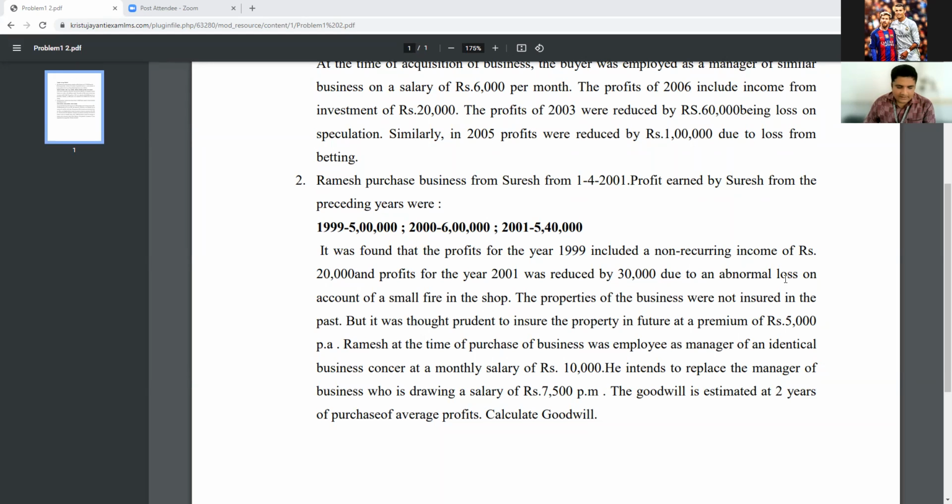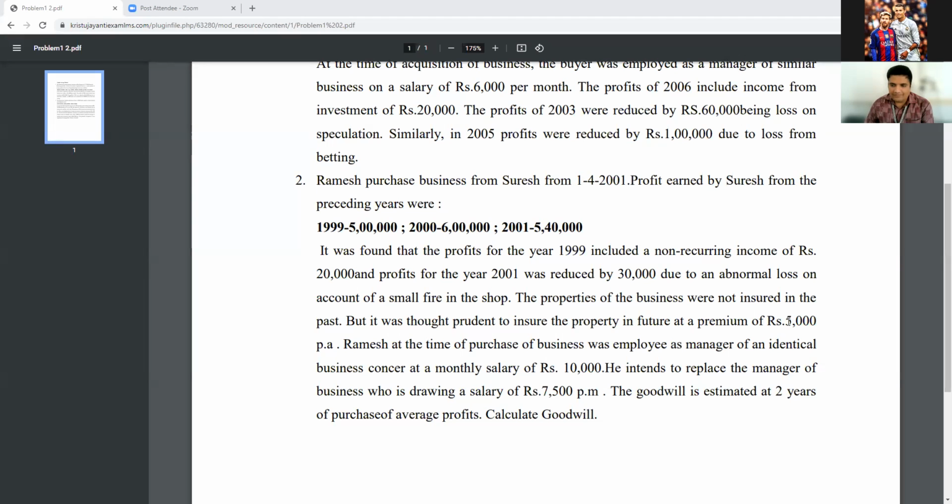What are you going to do now? Should it be plus or minus for the abnormal loss? Abnormal loss should be plus. On account of a small fire in the shop, the properties of the business were not insured in the past, but it was thought prudent to insure the property in future at a premium of rupees 5,000. So this 5,000 rupees is the insurance premium. The insurance premium needs to be taken for all the years. How are we going to calculate this amount? 5,000 remains the same as 5,000, or into 12?